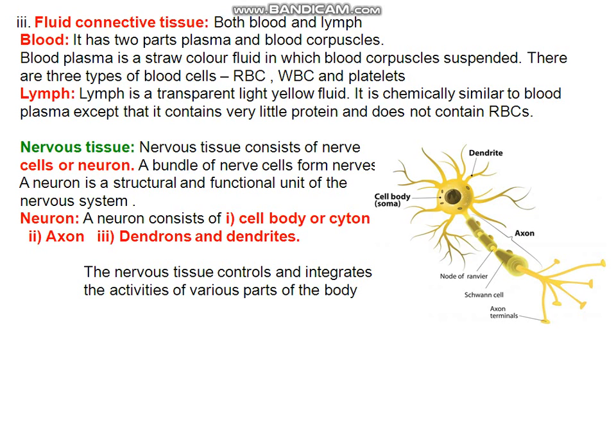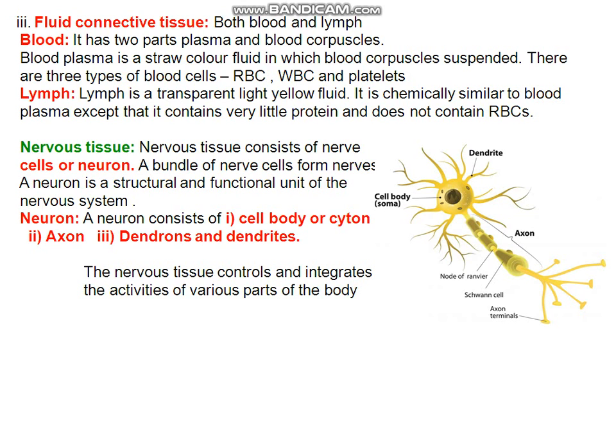Now, blood. What is the composition of blood? Blood consists of two substances. The fluid portion of blood is called blood plasma, and blood cells or blood corpuscles remain in the blood plasma. Blood plasma is a straw colored fluid in which blood corpuscles are suspended. There are three types of blood cells: RBC, that is red blood cell, WBC, that is white blood cell, and blood platelets.